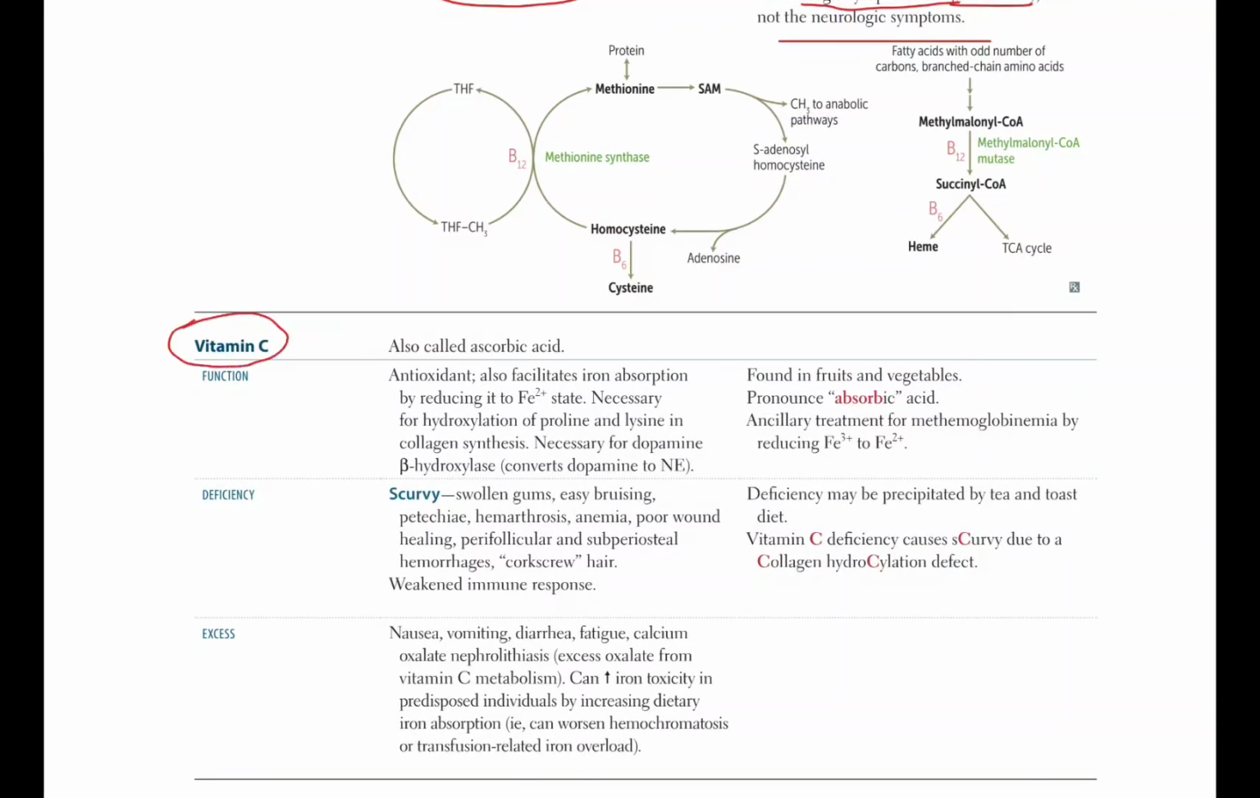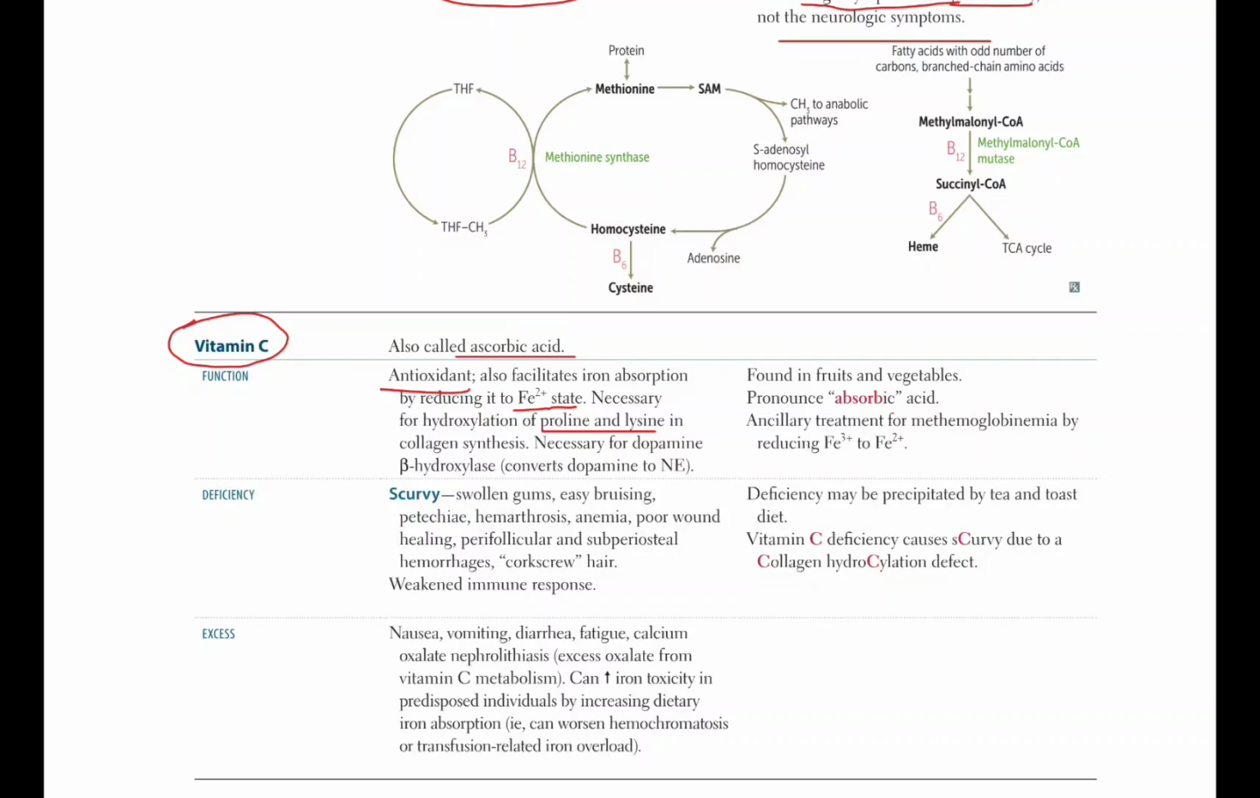Vitamin C, also called ascorbic acid. The function of vitamin C is as an antioxidant. It also facilitates iron absorption by reducing it to the Fe2+ state. It is necessary for hydroxylation of proline and lysine in collagen synthesis, so it is very important.